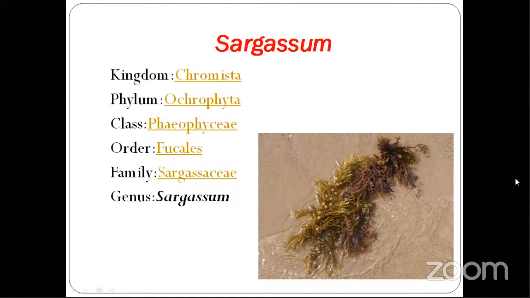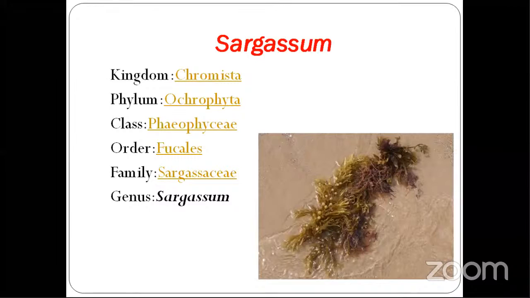Now this Sargassum belongs to kingdom Chromista, phylum Ochrophyta, class Phaeophyceae, order Fucales, family Sargassaceae, and genus Sargassum. So this picture represents Sargassum. This is how Sargassum looks. Now this Sargassum is commonly called gulf weed. So it is a brown alga, included in the class Phaeophyceae and in the family Sargassaceae.